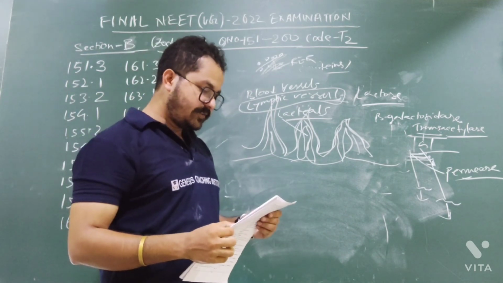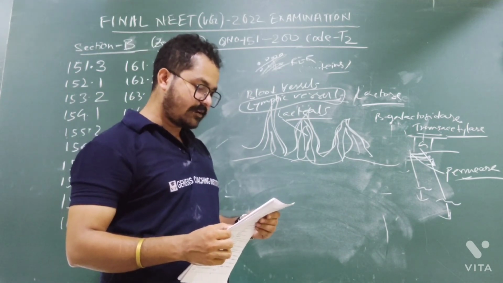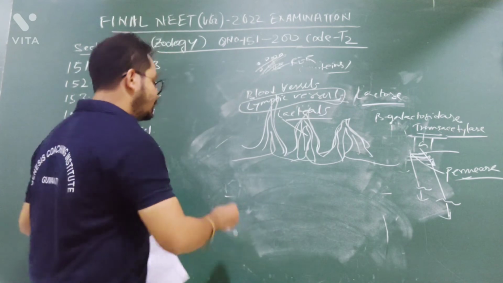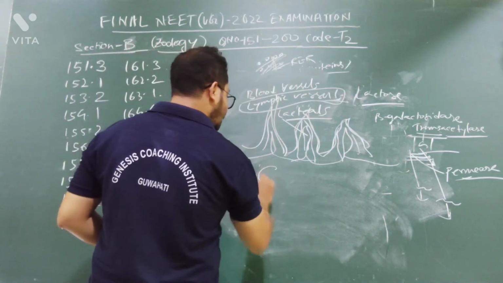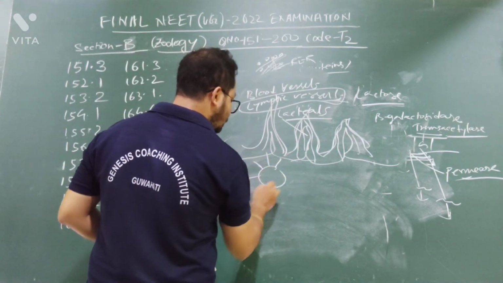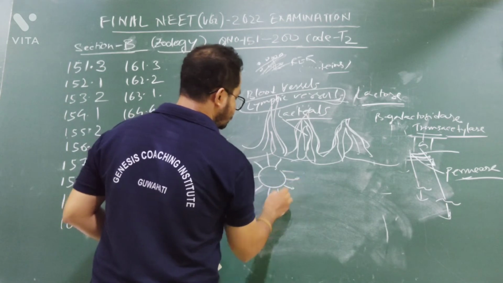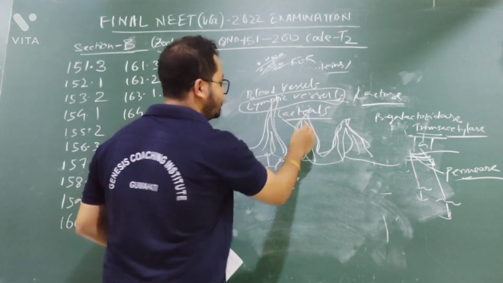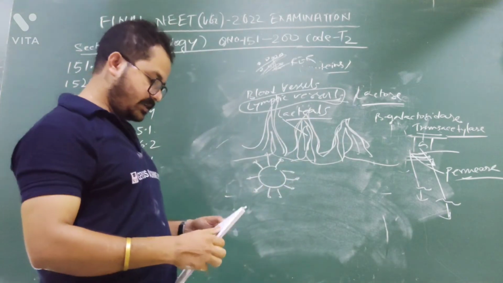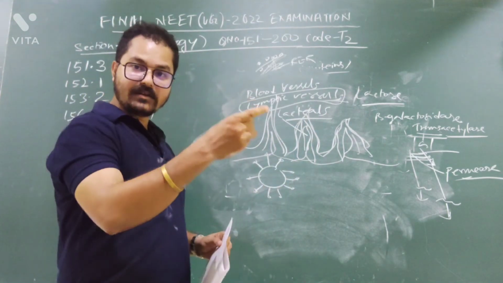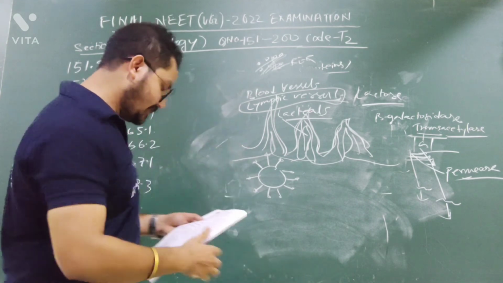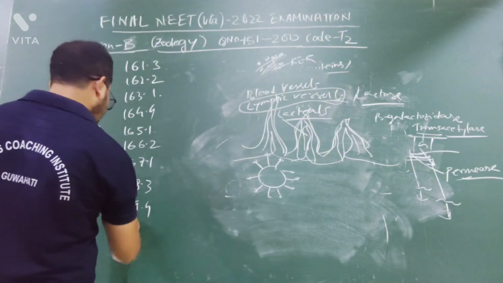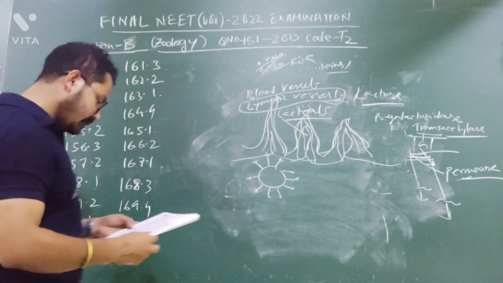Statement 2: specialized lymphatic capillaries called lacteals carry chylomicrons. Chylomicrons means what? When the fats are digested, then they will produce this structure which is the chylomicrons. So these chylomicrons will be absorbed by the lacteals, by the lymphatic capillaries, and ultimately to the blood. I have told you. So both statements are correct. So option number 4 is the correct answer.